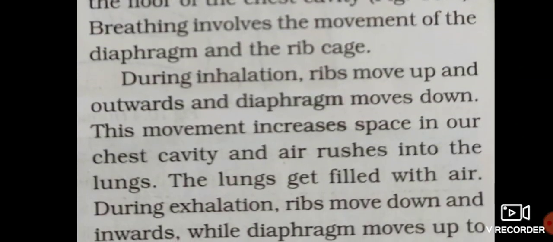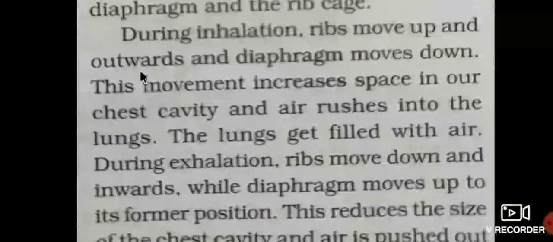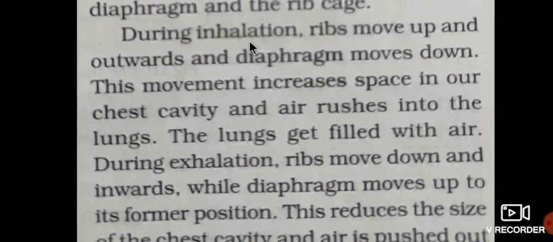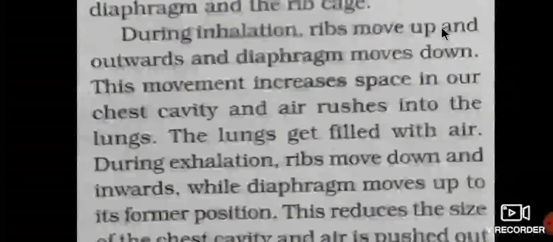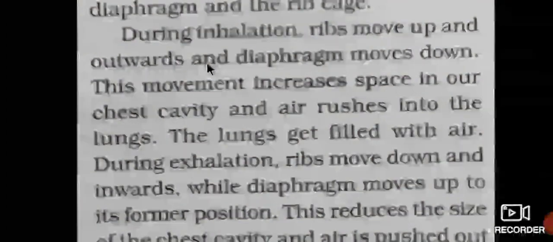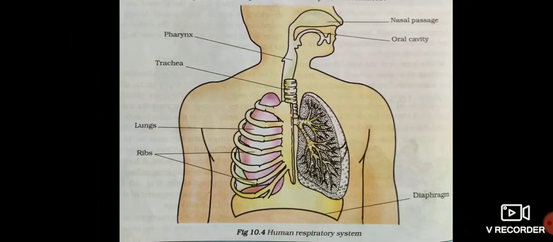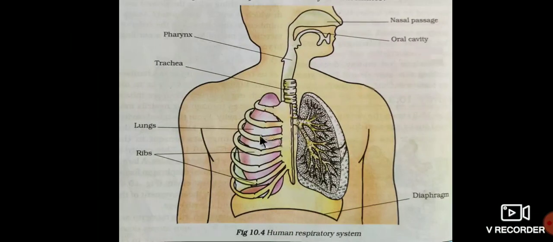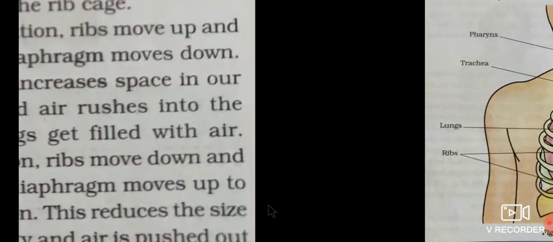So they have given here how the changes appear in ribs, lungs and diaphragm. During inhalation, ribs move up and outwards and the diaphragm moves down.